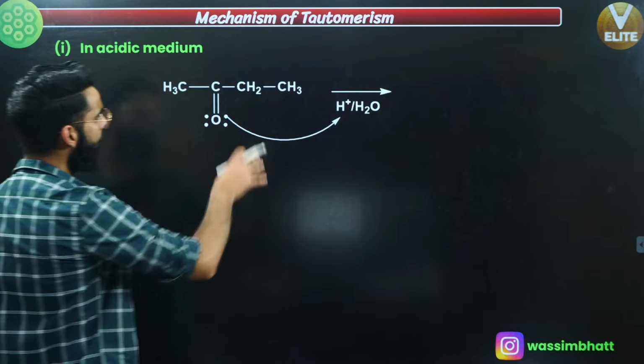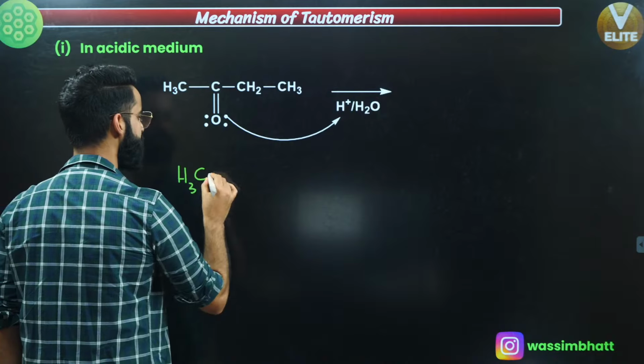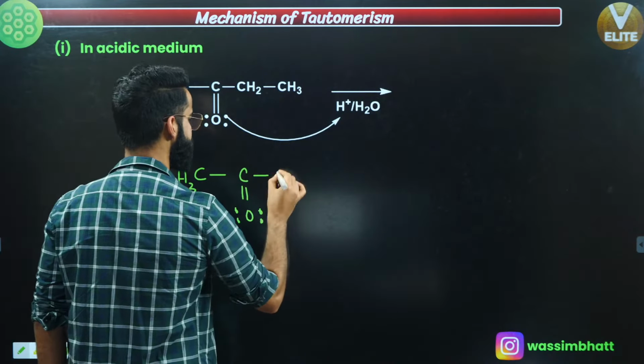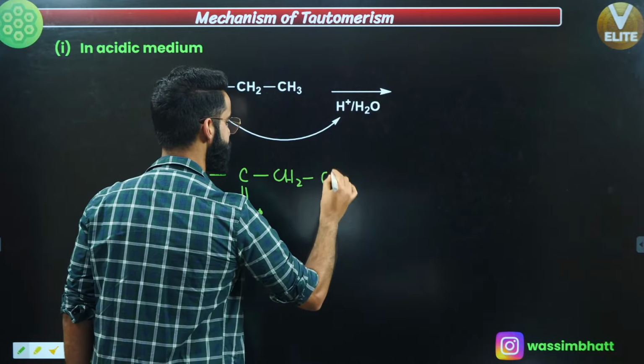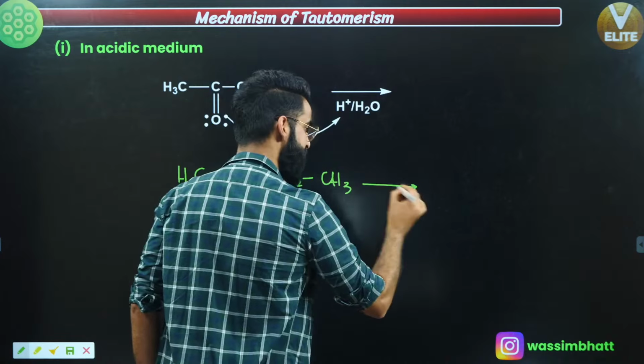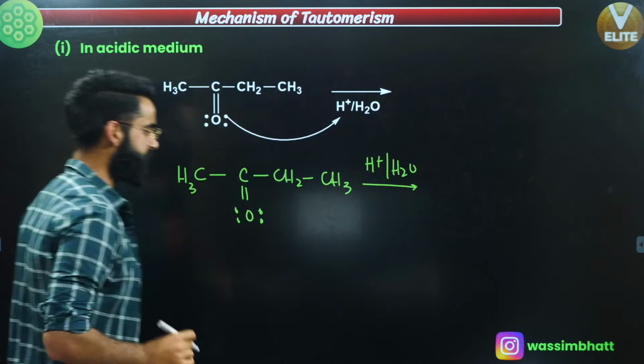See guys, over here I have taken the keto form. CH3, this is C, this is double bond O. This oxygen has got 2 lone pairs, right? This is CH2 and this is CH3. Correct? Okay, in acidic medium, that means I have got some acidified water, H positive in presence of H2O. What is going to happen?